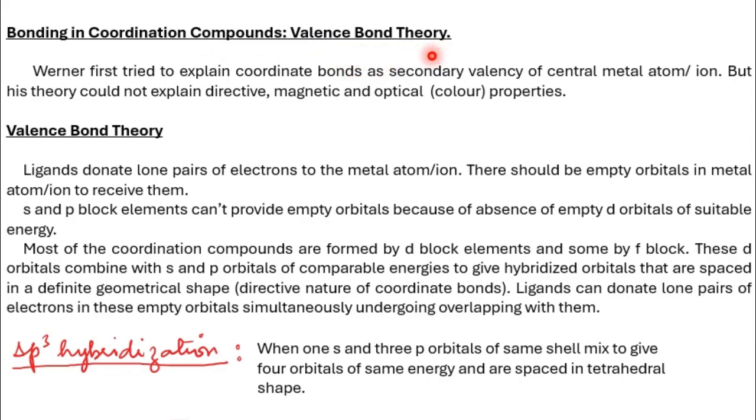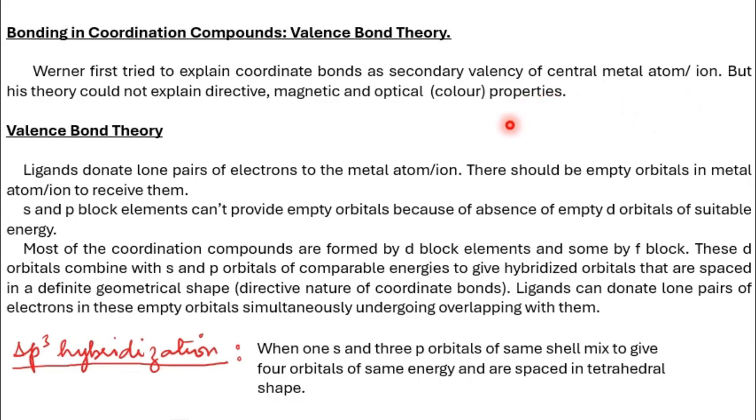Coordination compounds don't follow the Lewis octet rule. That means they don't bond to complete 8 electrons in their outermost shell. So why do they bond then? That is the question. Werner first tried to explain this coordinate bonding as secondary valency. He called this coordinate bonding the secondary valency of the central metal atom.